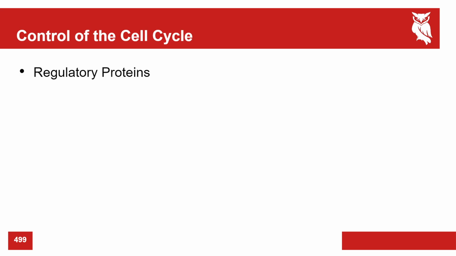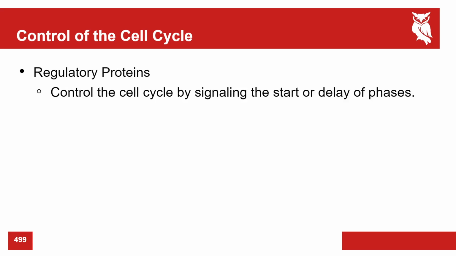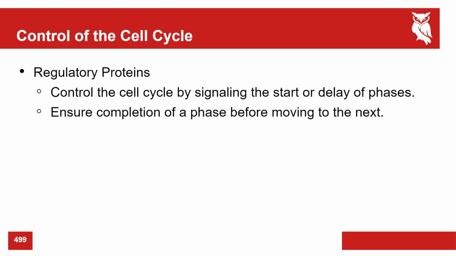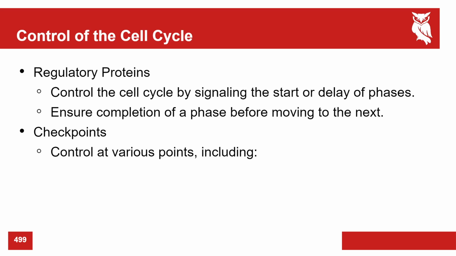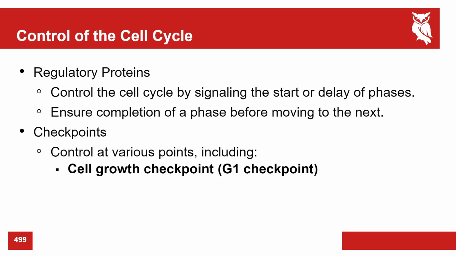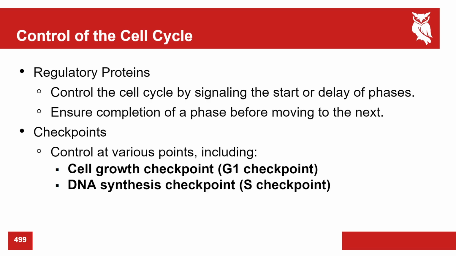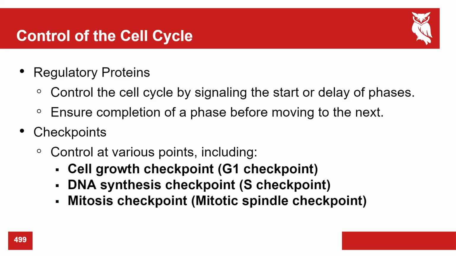Alright, so control of the cell cycle is done by regulatory proteins. They control the cell cycle by signaling a start or delay of phases. Basically, hey, we're at G1, can we go into S phase? Or we're at S phase, can we go into G2? This ensures the completion of a phase before moving on to the next. There are various checkpoints, including a cell growth checkpoint at G1, a DNA synthesis checkpoint at S phase, and the mitosis checkpoint right before mitosis.